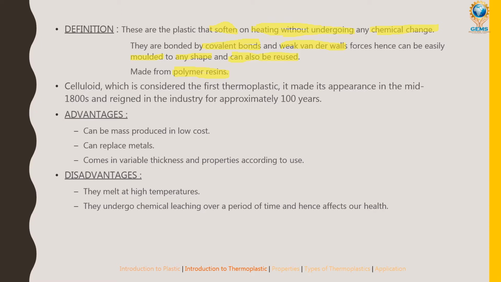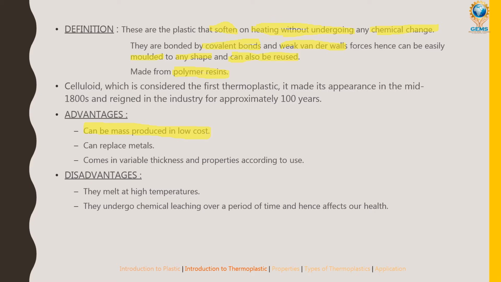Advantages: it can be mass produced at low cost. The main advantage is you can do mass production with minimum cost, and we can also replace the metals. That's the reason I was talking about in the previous video.